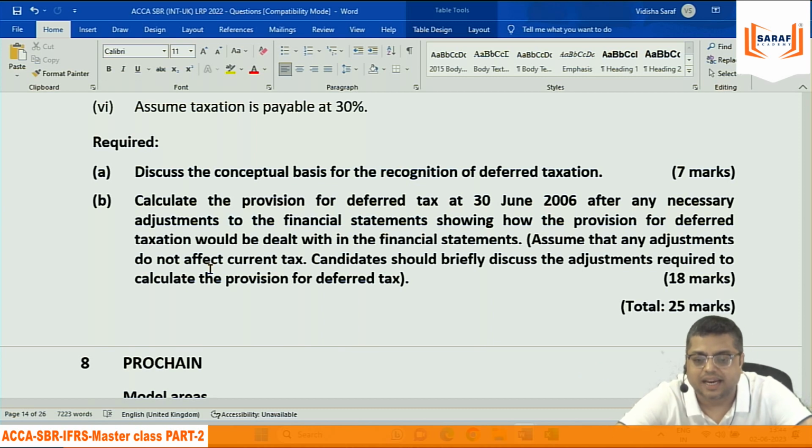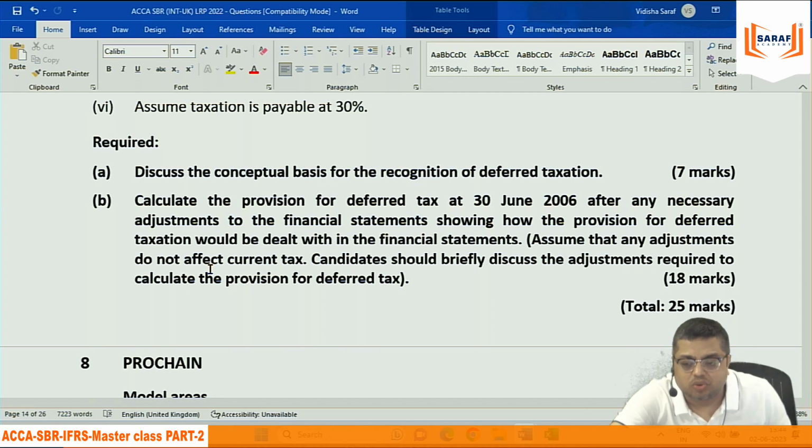Again, I am reading the second one. Calculate the provisions for deferred tax at 30th June 2016 after any necessary adjustments to the financial statements, showing how the provision for deferred taxation would be dealt with in the financial statement.